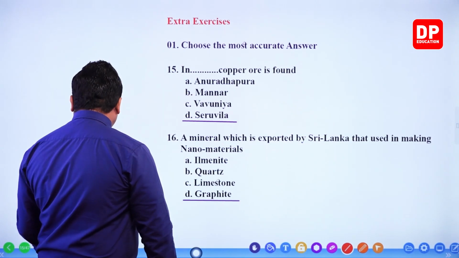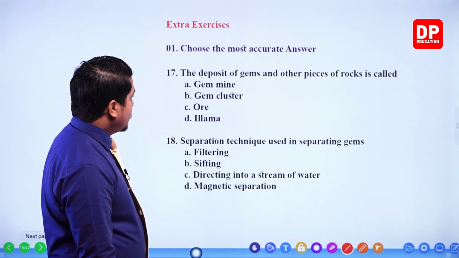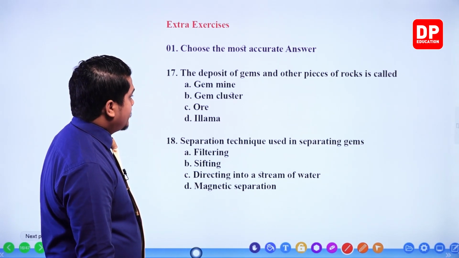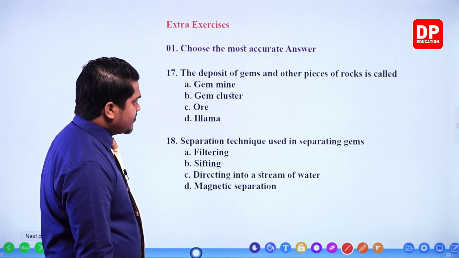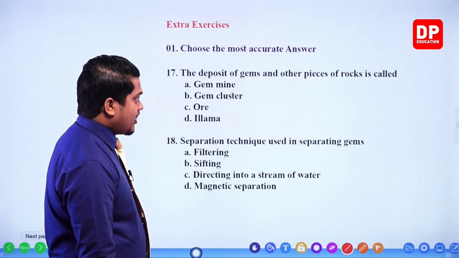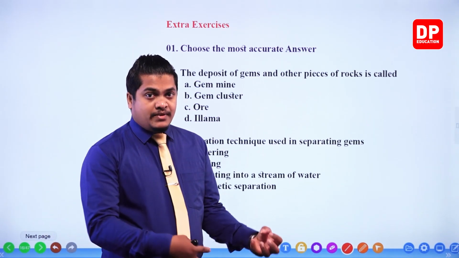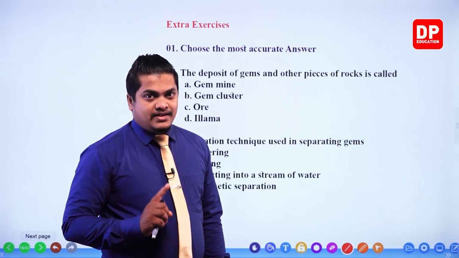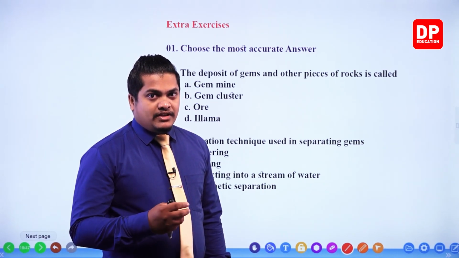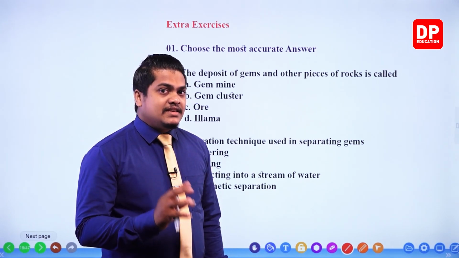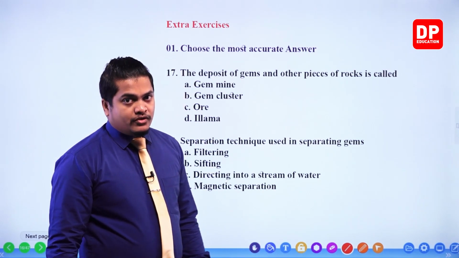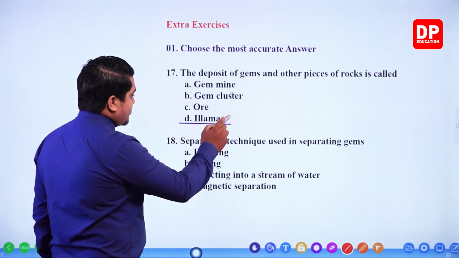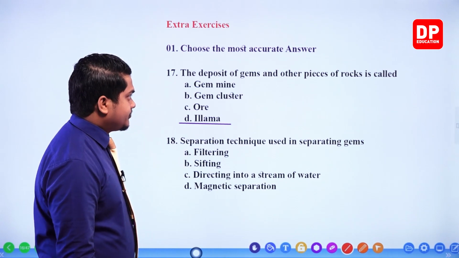Then question number 17. The deposit of gems and other pieces of rocks is called what? That means it has gems and other pieces of rocks. So this is referring to the Illamma, right? By digging out the Illamma, by separating the Illamma, we receive the gems. That's right. So my dear children, Illamma should be the answer. It is given in the fourth response.